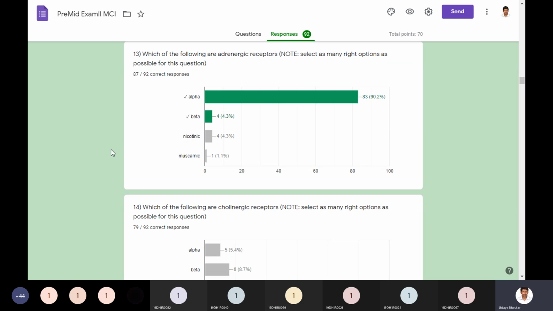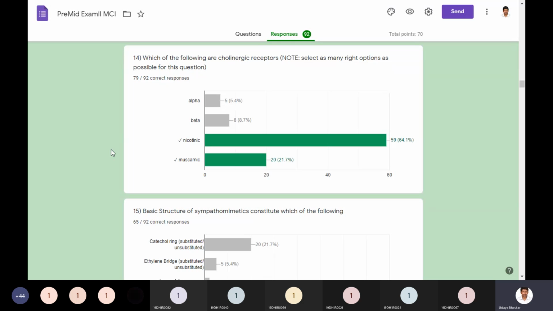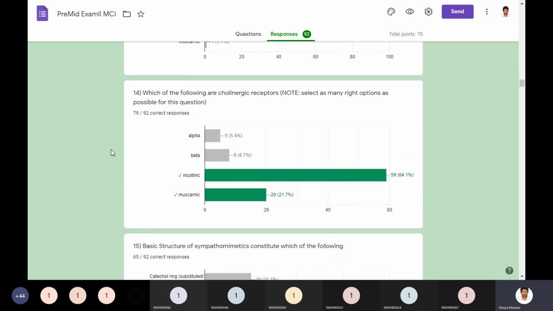And which of the following are adrenergic receptors? So it is very easy. Nicotinic and muscarinic come under cholinergic receptors. So alpha and beta are the adrenergic receptors. So cholinergic receptors: nicotinic and muscarinic. Here there was a problem in selecting two, right? Both cannot be selected. That is a technical error, but I just clarified that you can select any one of the two right answers. Even that is fine. Okay.